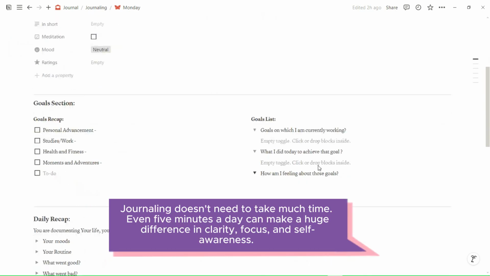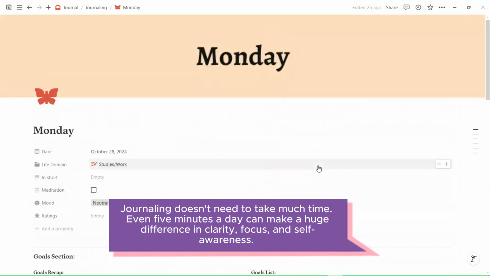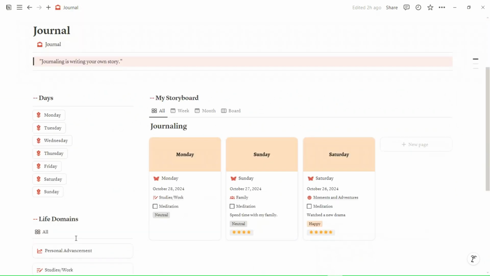Remember one thing, journaling doesn't need to take much time. Even 5 minutes a day can make a huge difference in clarity, focus and self-awareness. So this template is here to guide you.